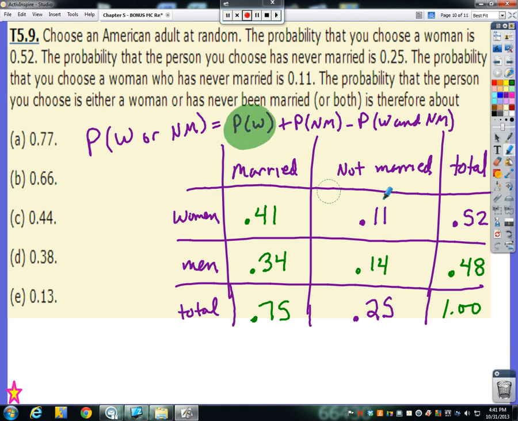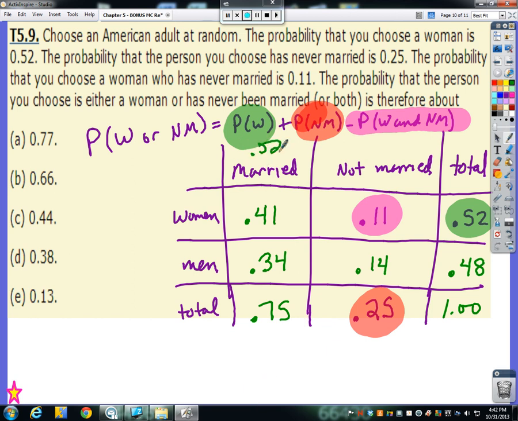So now the probability of a woman, that was 52% altogether, plus the probability of never marrying, that was 25%, minus the probability of being a woman and never marrying. Well, that is our 11%. So we really want to take our 52% plus our 25%, and subtract away our 11%, which puts us at 66%.